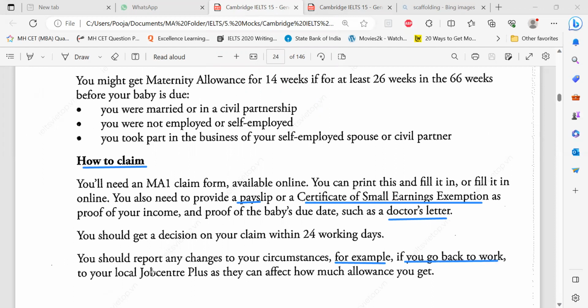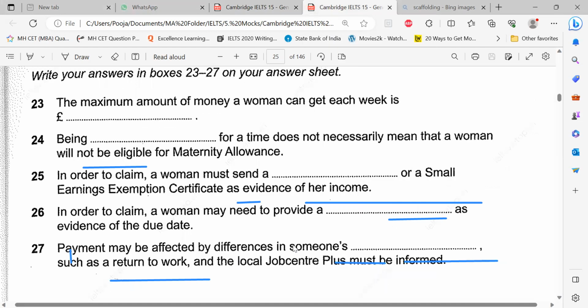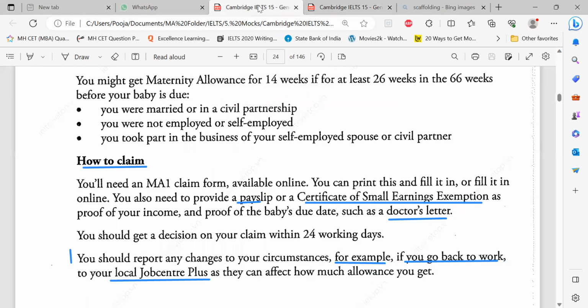So anything before that. This is their job center plus or something like that. But the answer is there in the first part. You should report any changes. Payment may be affected by differences means changes in circumstances.